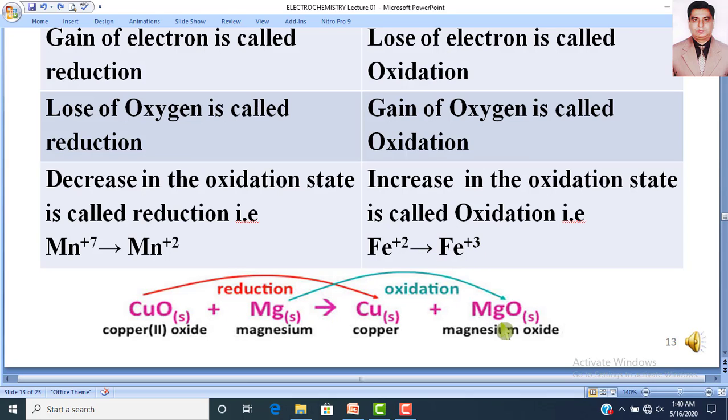Here is another example. If we react solid magnesium with solid copper oxide, then we produce copper and magnesium oxide. In this reaction, what will happen? Copper oxide has been reduced to copper because there is the loss of oxygen, while magnesium has been converted into magnesium oxide because it has gained oxygen. So magnesium has been oxidized and copper oxide has been reduced. So there is a reduction of copper oxide and oxidation of magnesium.